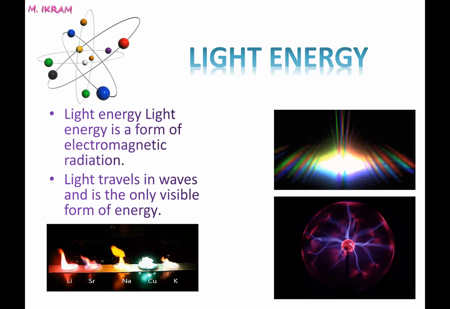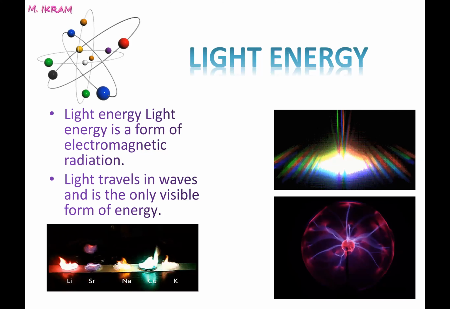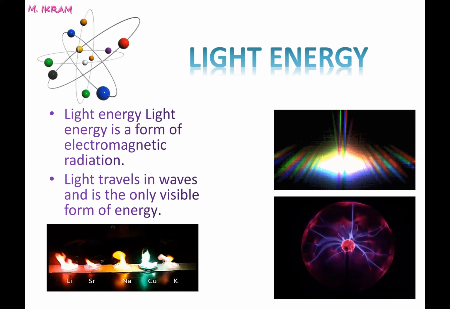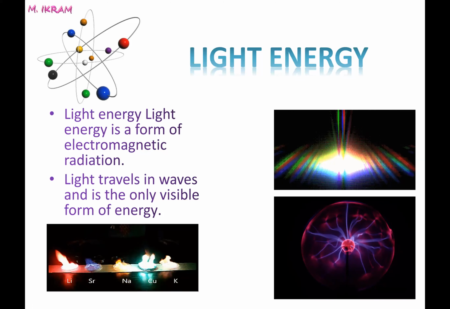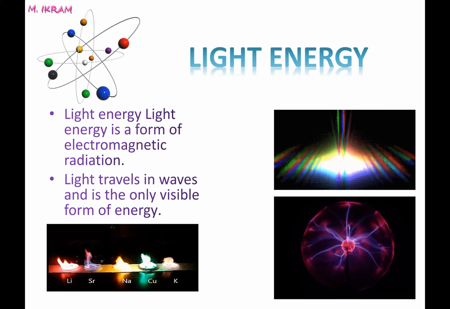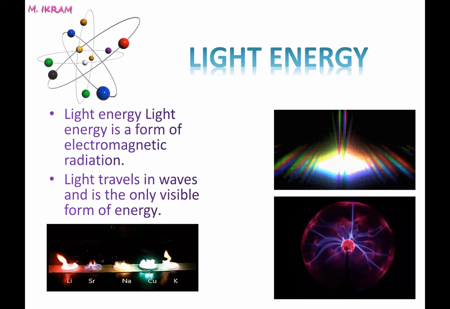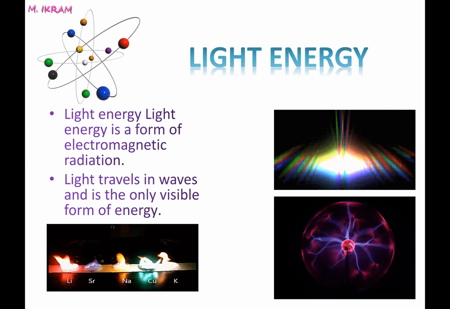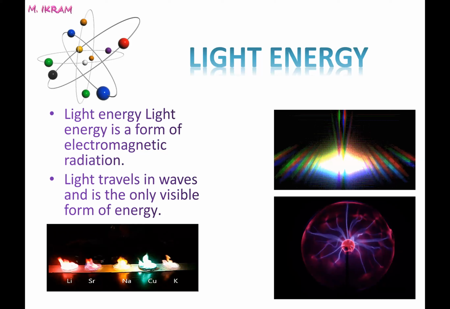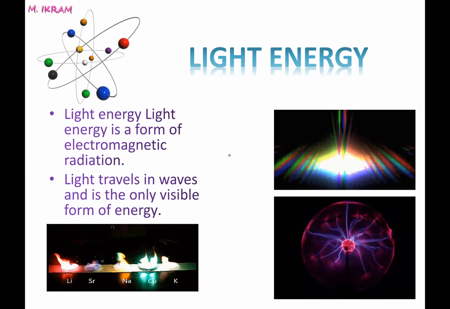You might have seen this in the market and in some concert shows, the lighting effect. It is all because of the light energy. So light is also very important in our life, and rather I would say that light brings color into our colorless life. So thanks to light. Let us move to the next slide.